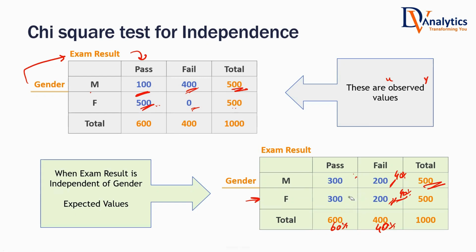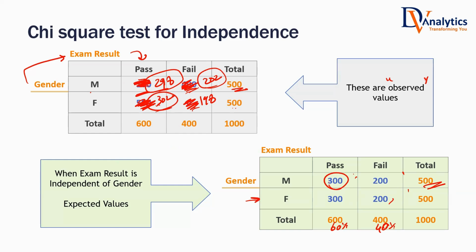So what I'm saying is, if they are independent, the values should be somewhat like this. Imagine these are not the numbers. Imagine here it is around 298 males have passed, around 202 males have failed, 302 females have passed, and 198 females have failed. If this is the number, what do you think? Are passing or failing independent or dependent on the gender? Independent. Why are you saying independent? Because these numbers are very close to these, isn't it?